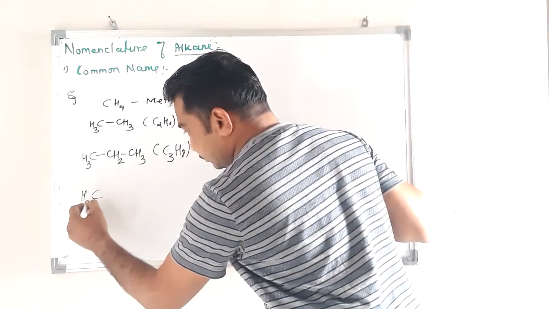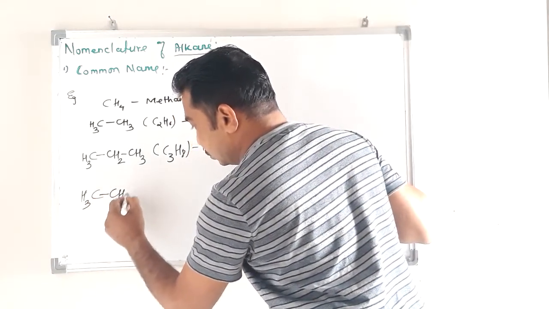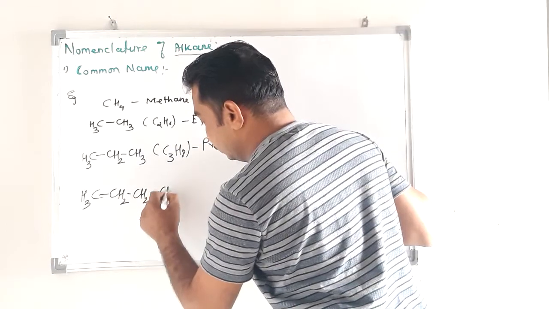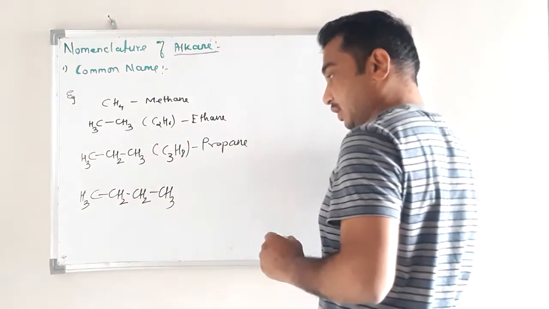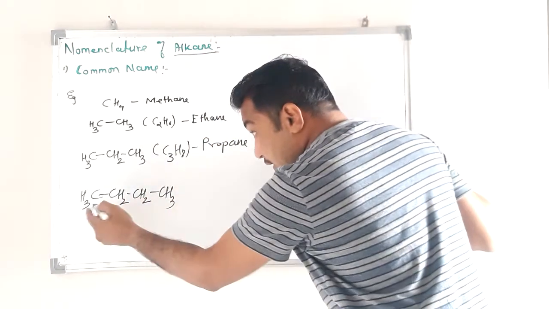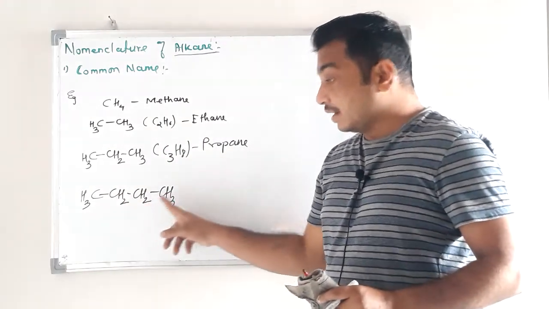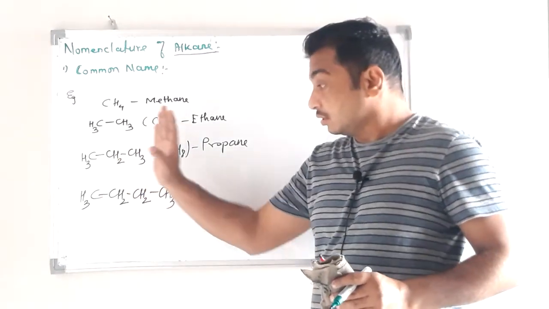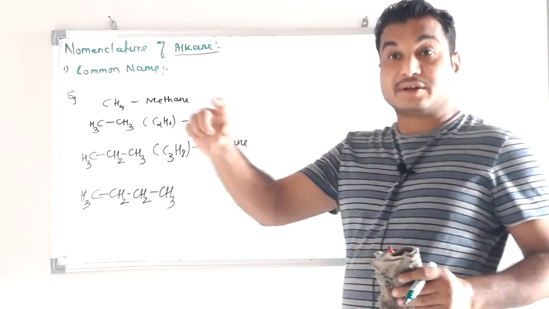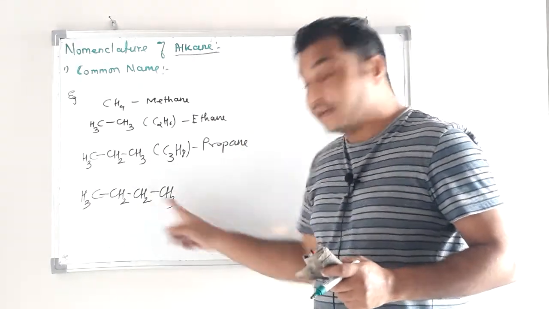Then butane, CH3, CH2, CH2, CH3. This is butane. All the carbon atoms are arranged in a linear chain.